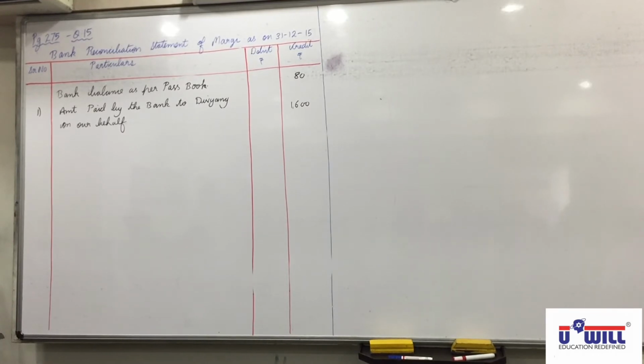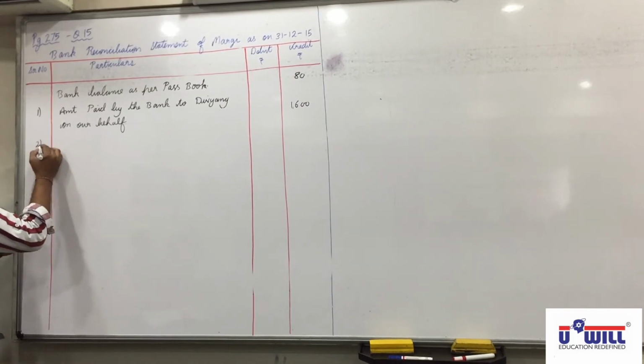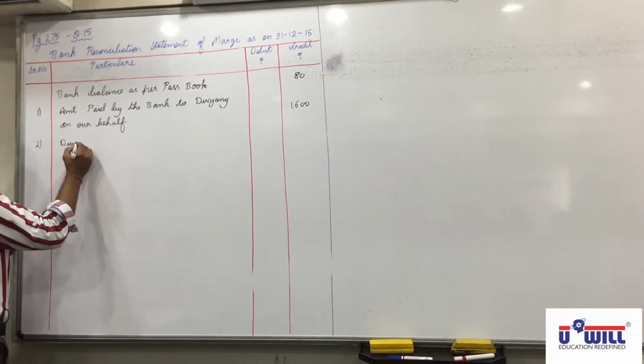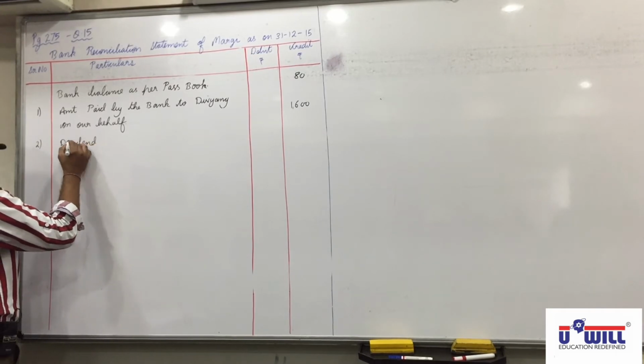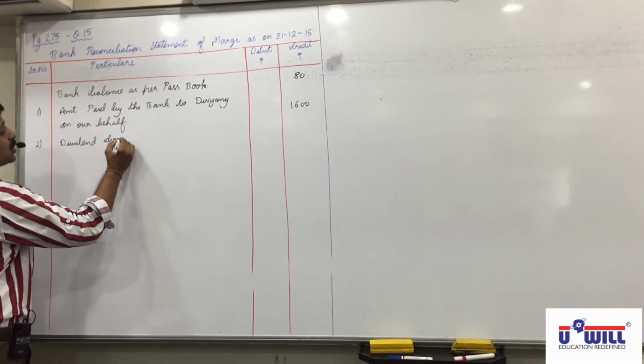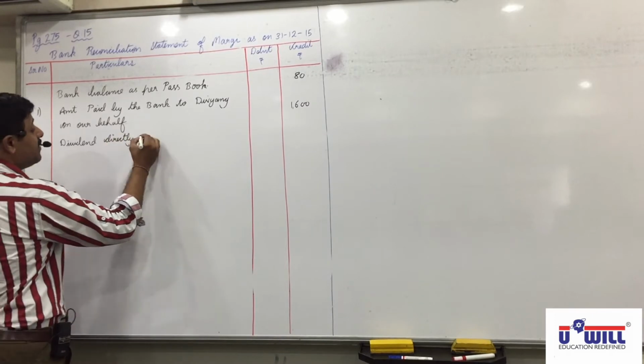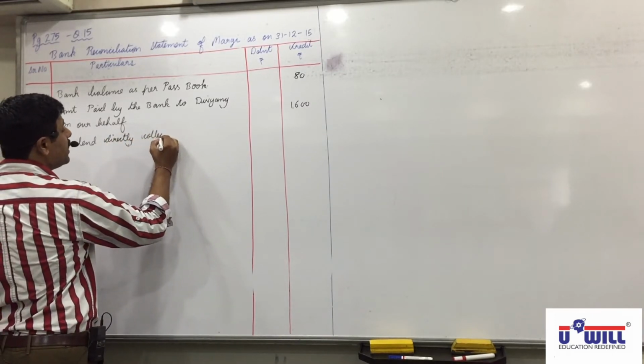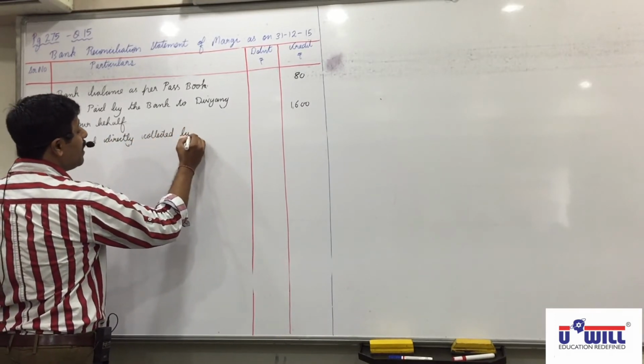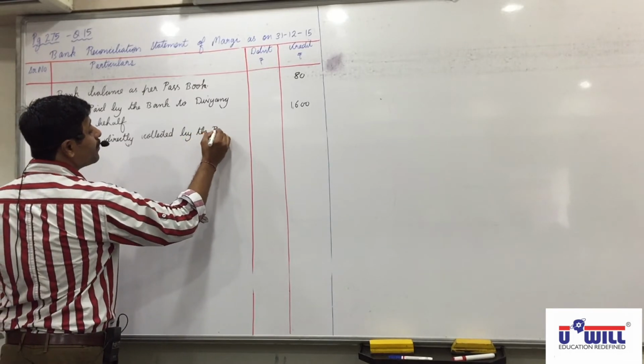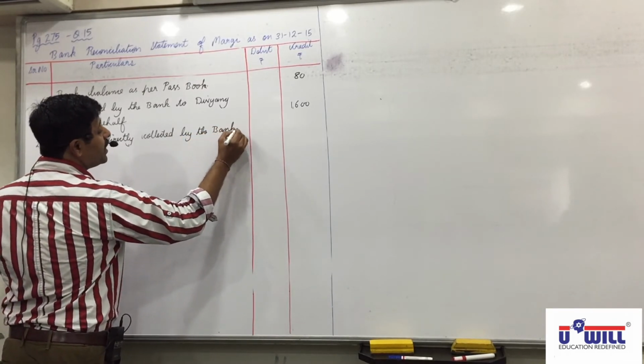Dividend directly collected by the bank. Correct. It's in the credit side, and credit side is which side? So we have received the dividend. Means we'll say dividend directly collected by the bank. Okay, receipt side means we have collected the money.